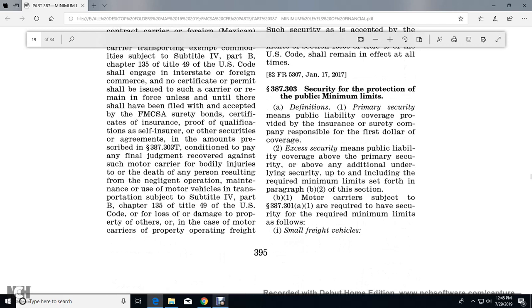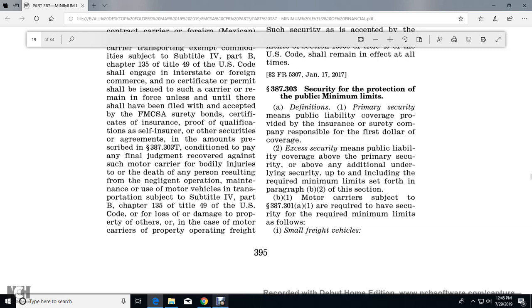387.303 Security for the protection of the public, minimum limits. Definitions: primary security means the public liability coverage provided by the insurance or surety company responsible for the first dollar of coverage. Excess security means the public liability coverage above the primary security, and above additional underlying security, up to and including the required minimum limits set forth in paragraph B2 of this section.